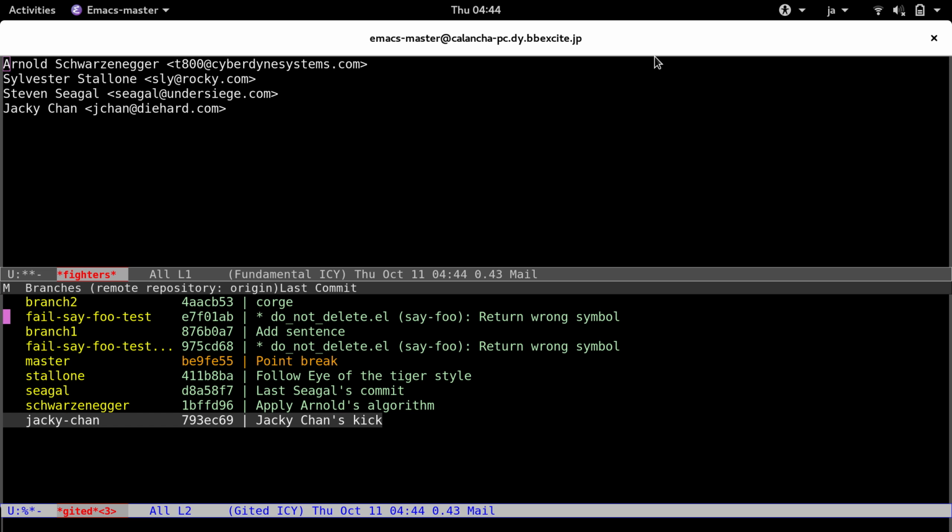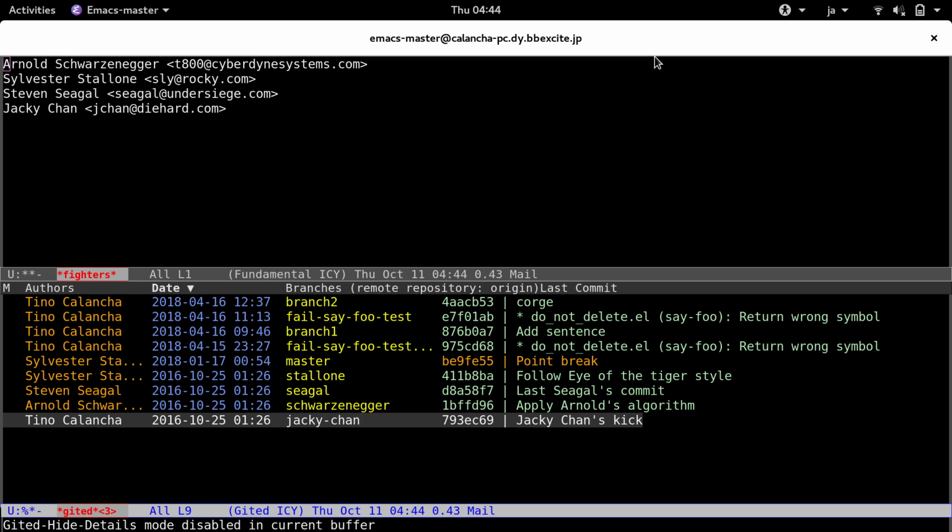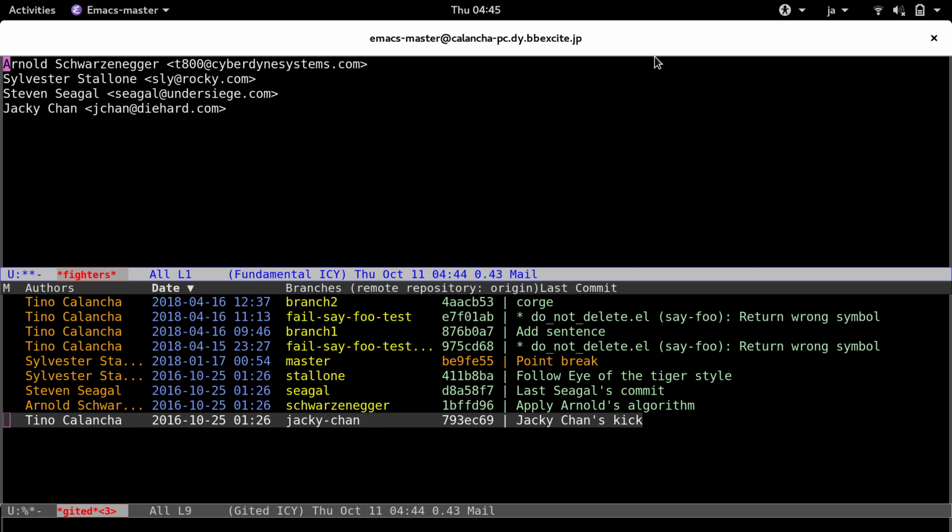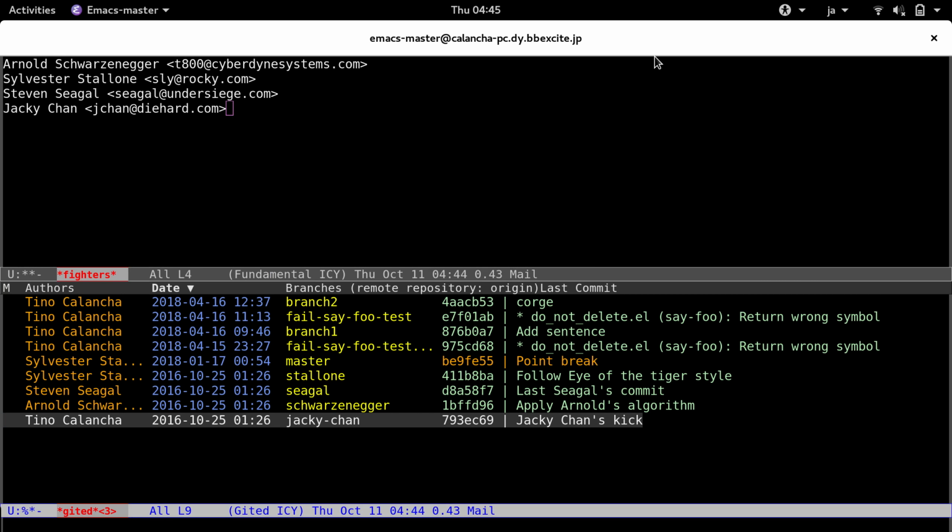So let's say I have here some collaborators, one per branch, and they send me some patches. Some of them are wrong because they have my name as the author, so we need to correct that. Especially with Jackie Chan, who is usually very friendly, but believe me, you don't want to see Jackie angry. He's terrible. So let's modify this.